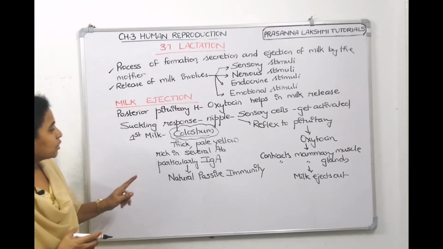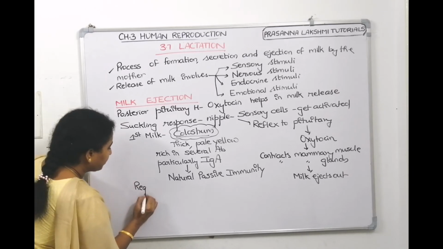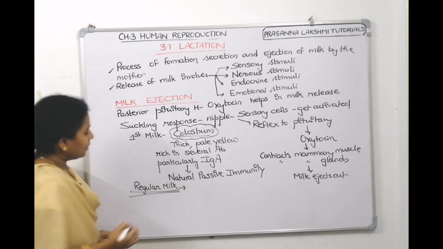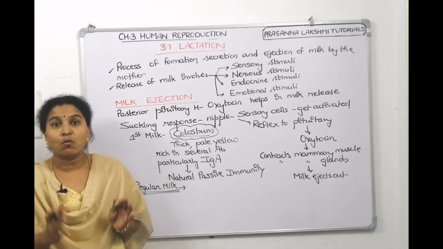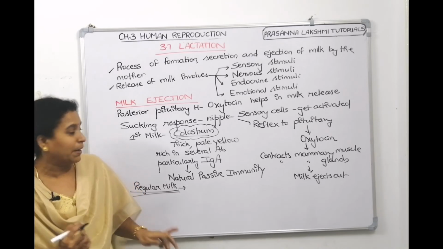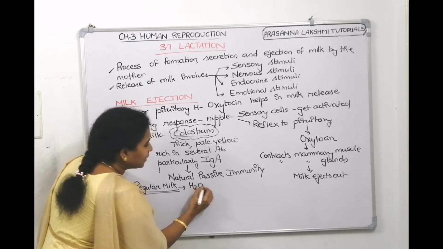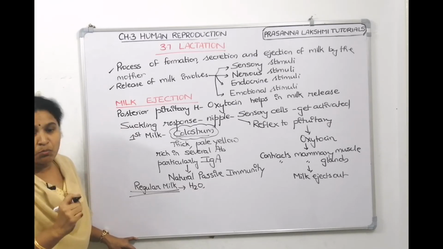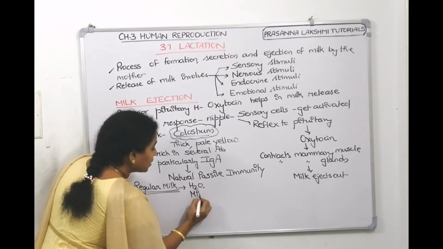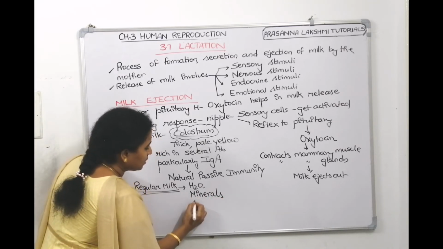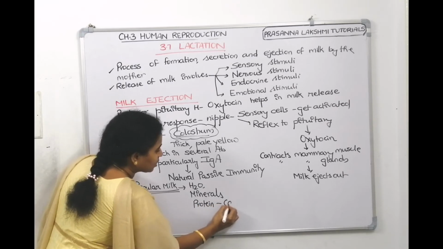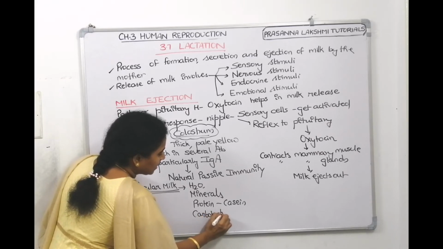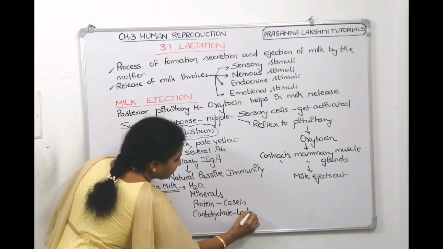Okay. Now, next one, the regular milk. This colostrum is for 1 or 2 days only, right? Then the next milk the mother gives is regular milk. What are the components of the regular milk? It contains water. It is diluted compared to cow's milk, buffalo milk or packeted milk. It is rich in minerals. The protein present in the mother's milk is casein.